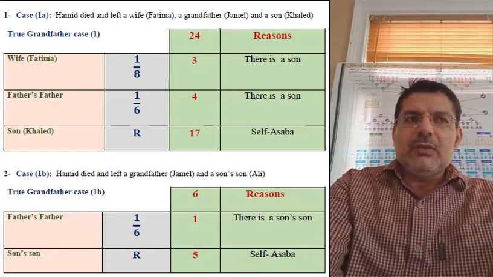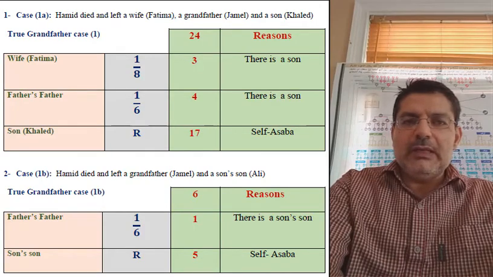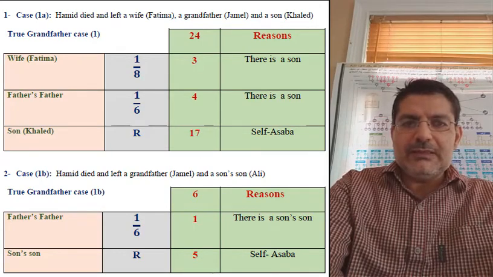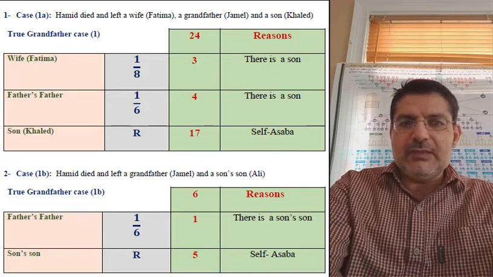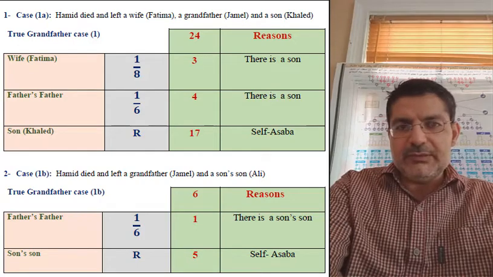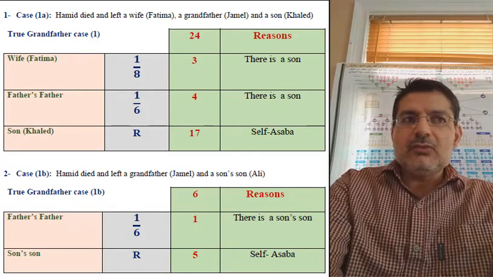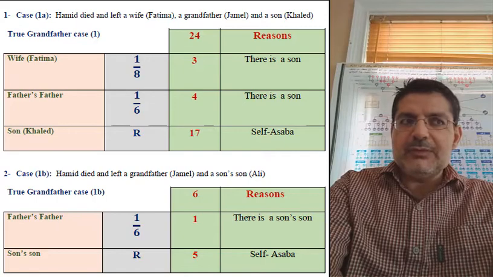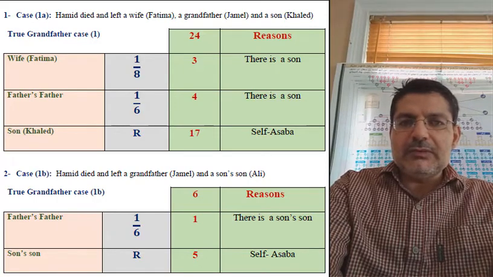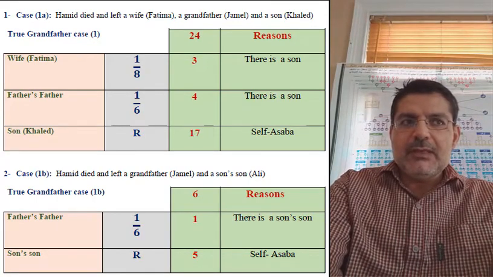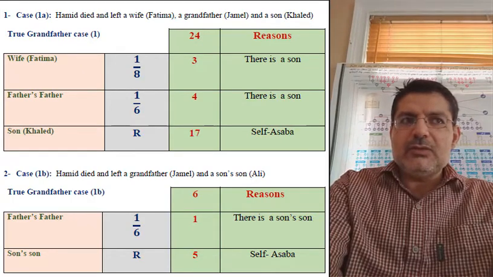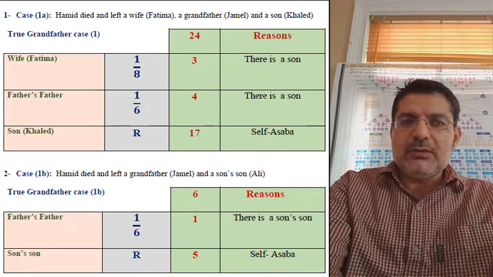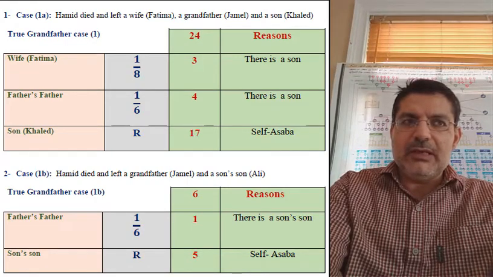So now the wife will take 1/8. You will learn this in a future lesson, that the wife will take 1/8 if there is a descendant to the dead person. The true grandfather, father's father, will take 1/6, and the son will take the residue, R. So now 8 and 6 are in the question. So the problem number is 24, that can be divided on 8 and 6 without remainder.